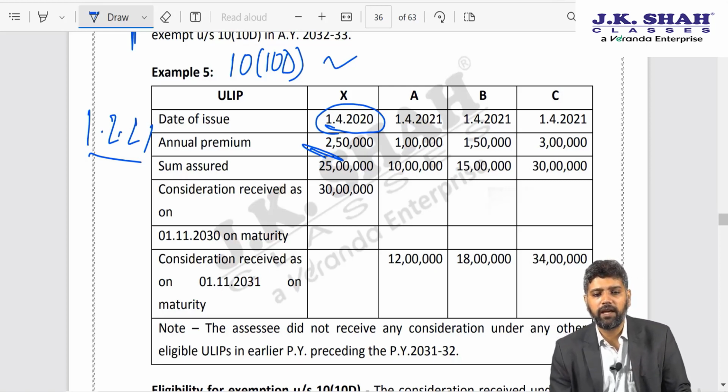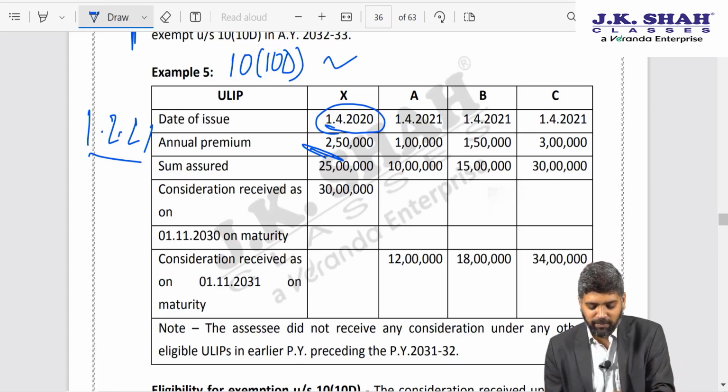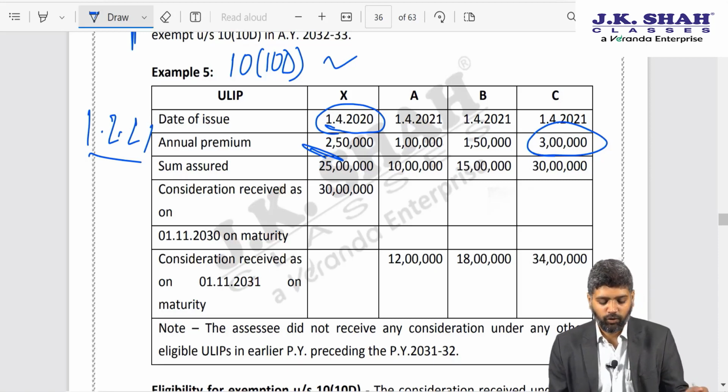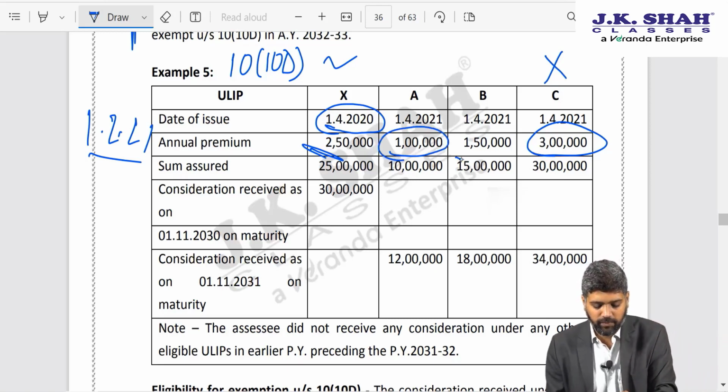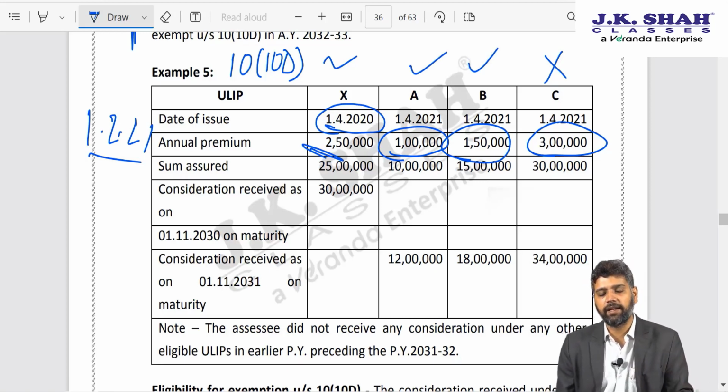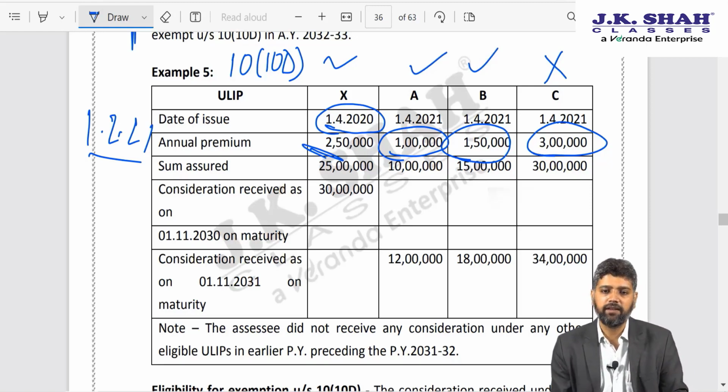Now we are left with policy A, B and C, out of which again policy C would be definitely taxable because the premium by itself exceeds 2,50,000. So over here the exemption will not apply, and with regard to A and B, I am left with only one combination, A plus B, the aggregate of which does not exceed 2,50,000, and therefore A plus B shall be exempt from tax. Consequently, I can say X, A, B are exempt, C is taxable.